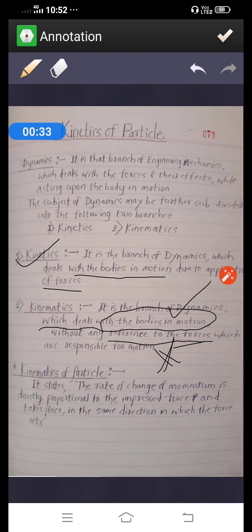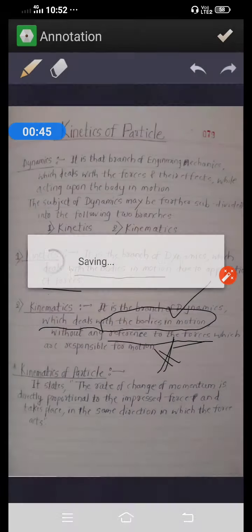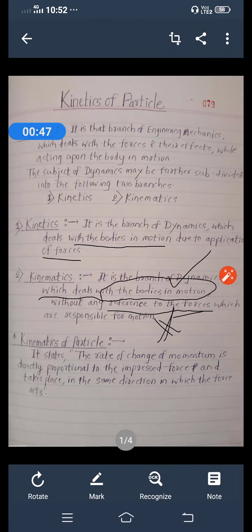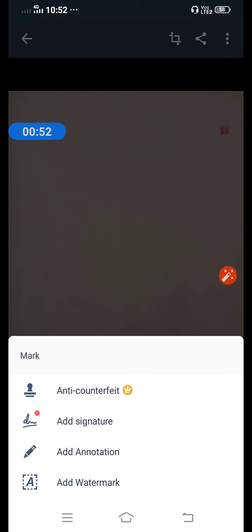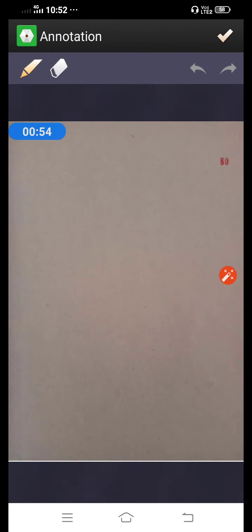So, we try to understand with the help of one simple example. So, see that example. Suppose one rigid body is placed over the ground.